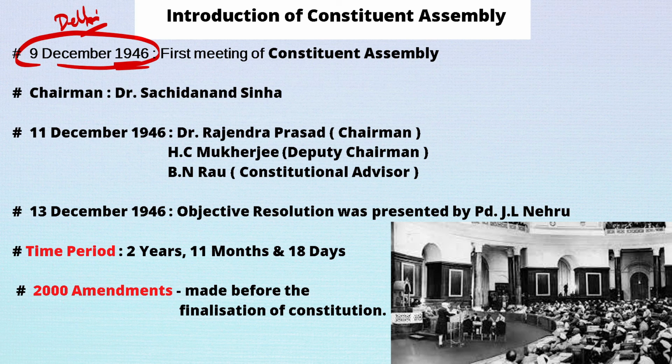And the first chairman for the first meeting of the Constituent Assembly was Dr. Sachidanand Sinha. He was the first chairman of the first meeting of the Constituent Assembly. Why? Because he was elected as the chairman of the first meeting because he was the oldest sitting member at that time.